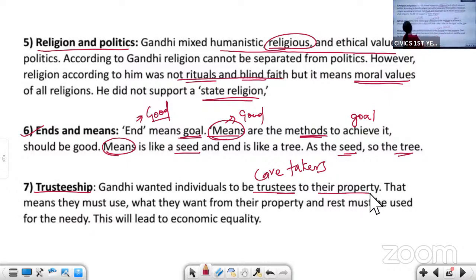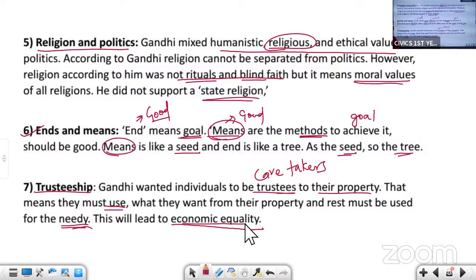That means we must use what we need, and the extra that we have should be given to the needy. If we have a lot of property, keep the property you require, and the excess you have, you can give to the needy. And this will lead to economic equality.